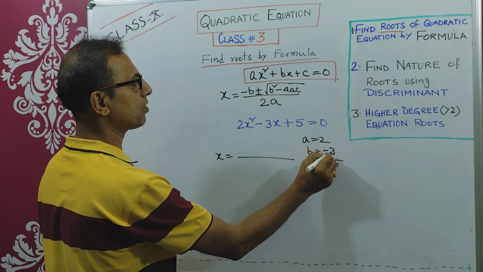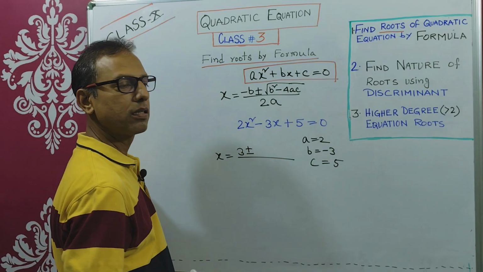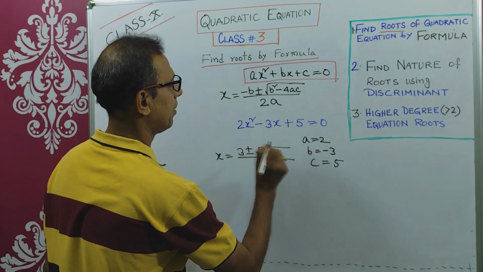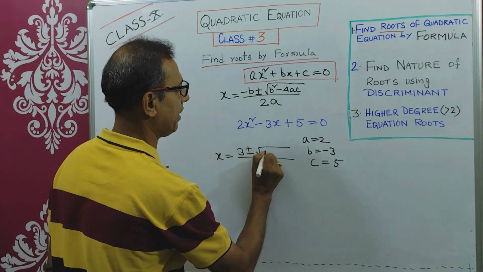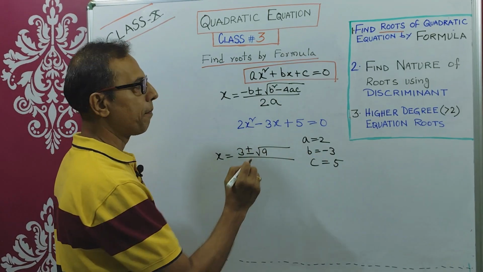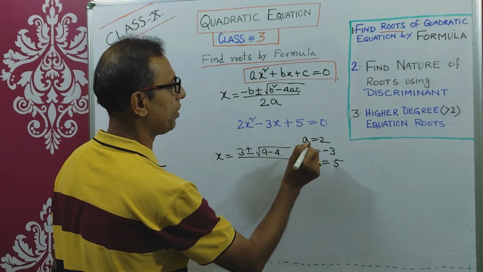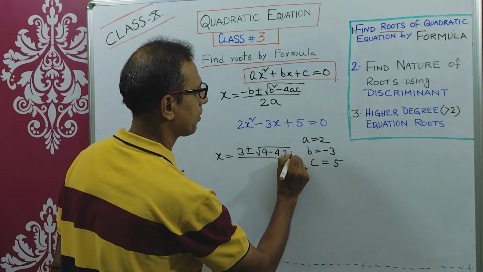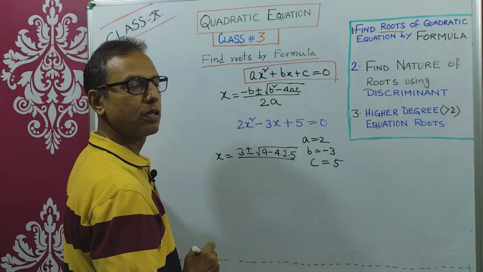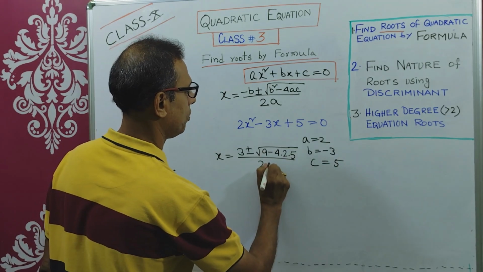Minus b means minus of minus 3, it is 3, plus minus root over b square, b is minus 3, so 9, minus 4ac, minus 4 into a is 2 and c is 5, and then 2a, 2 into a is 2.